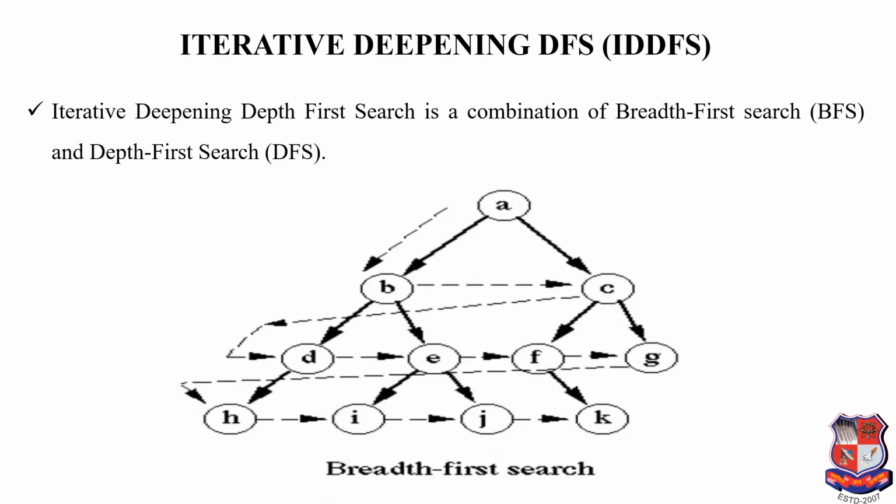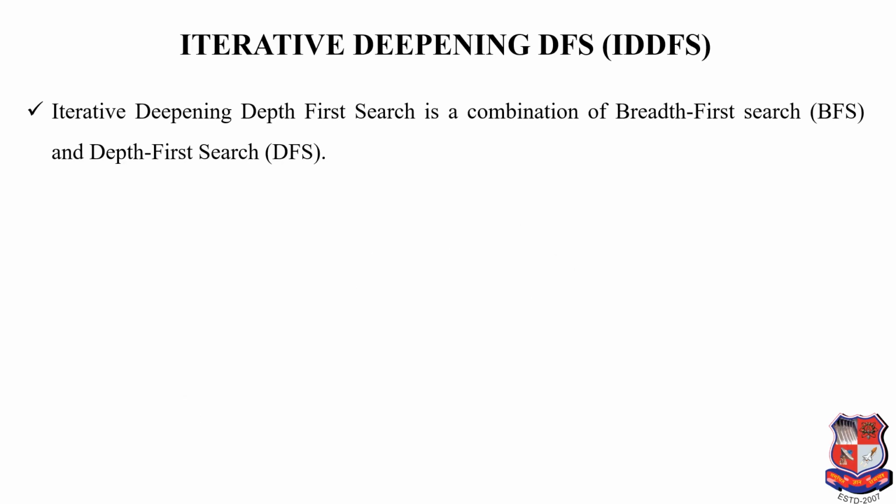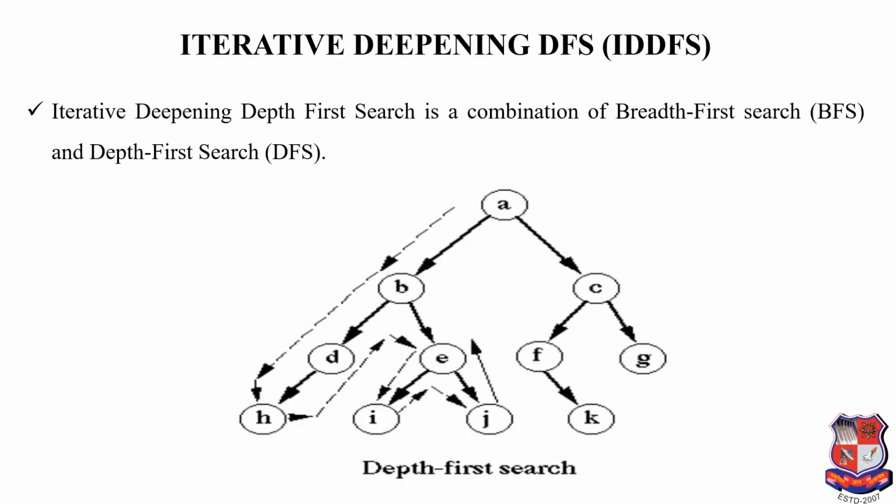Here in BFS, the root node is expanded first and then all nodes generated by the root node are expanded next, and then their successors and so on. But in DFS, it always expands one of the nodes at the deepest level of the tree. Only when the search hits a dead end, that is a non-goal node with no expansion, then the search goes back and expands nodes at a shallower level. IDDFS is a combination of both DFS and BFS. Let's see how.